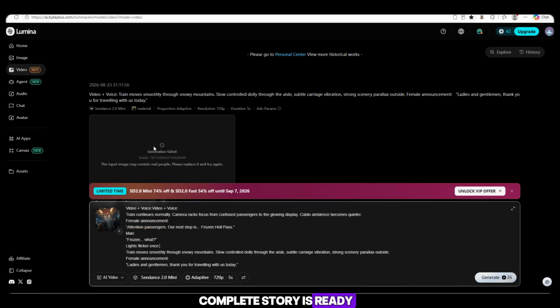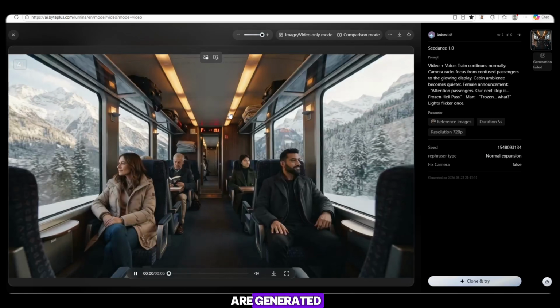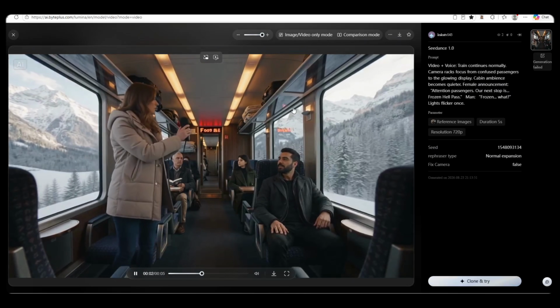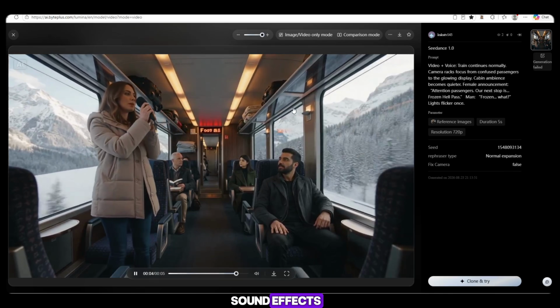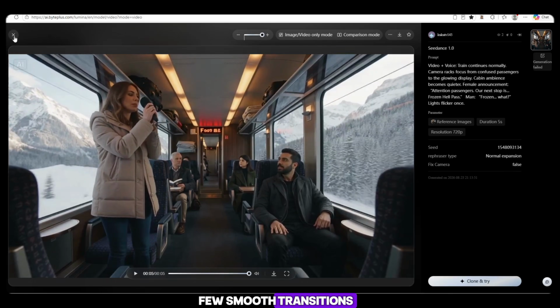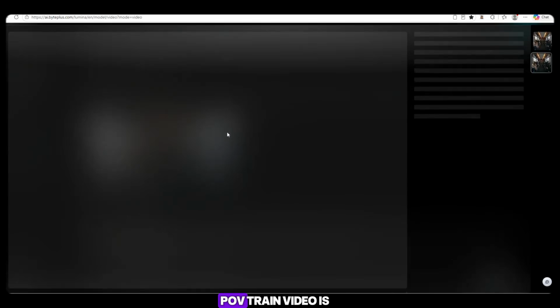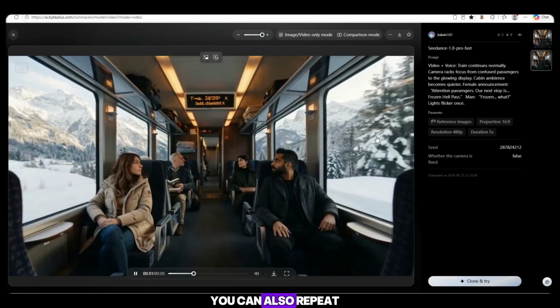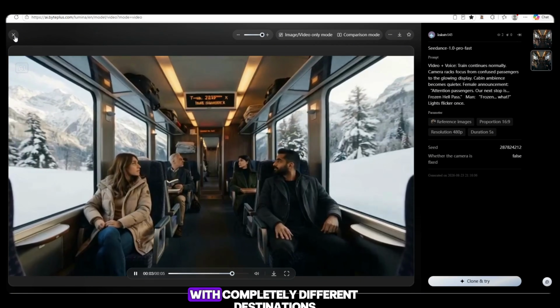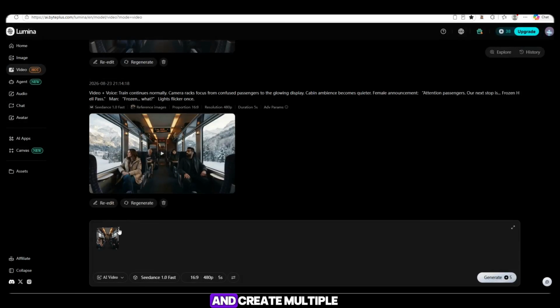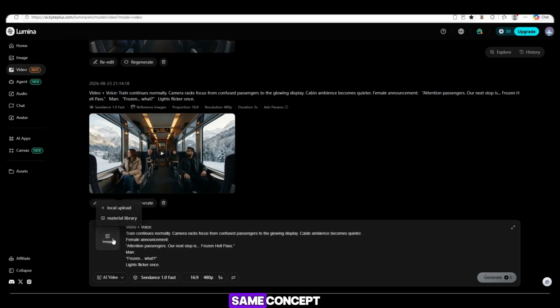Upload the first image, paste its video prompt, generate it, then move to the second image, and continue until your complete story is ready. Once all the clips are generated, combine them in your editor, add your voiceover, sound effects, background music, and a few smooth transitions. And your complete cinematic POV Train video is ready to upload. You can also repeat this exact workflow with completely different destinations and create multiple unique stories from the same concept.